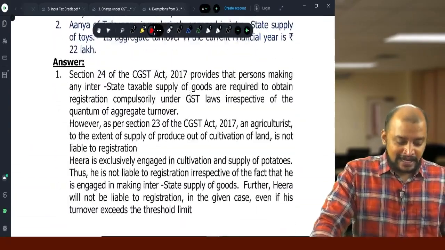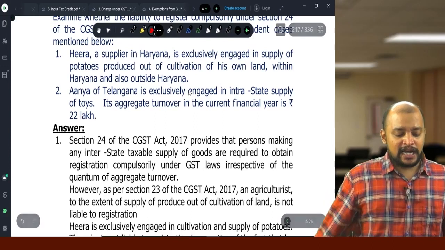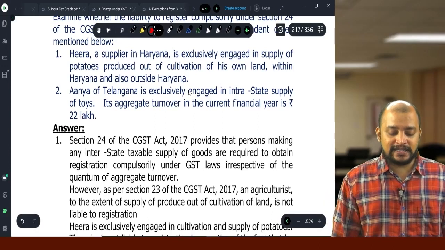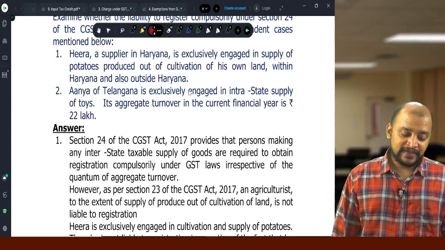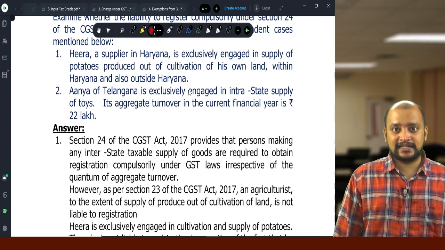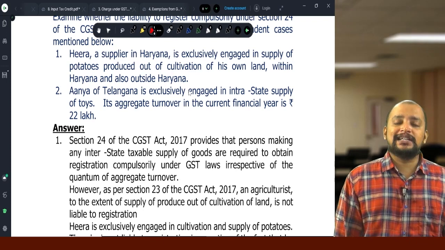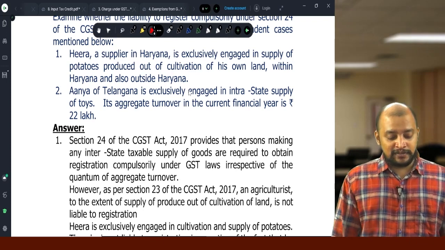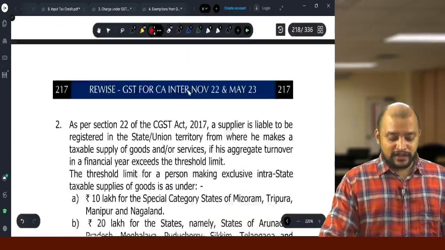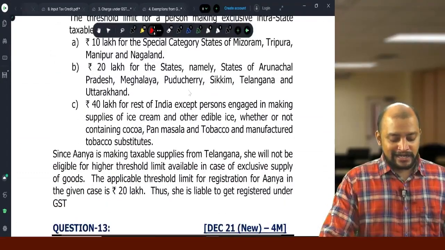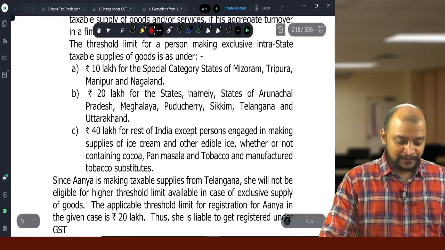Okay. Then another question, Ananya of Telangana is exclusively engaged in intrastate supply of toys. Telangana, limit will be 20 lakhs. Even though exclusively engaged in supply of goods, but it is a special category state, Telangana. So, 20 lakhs is the limit and their aggregate turnover exceeds 20 lakhs. Therefore, Ananya is required to get registered.